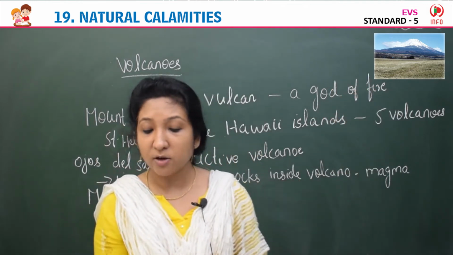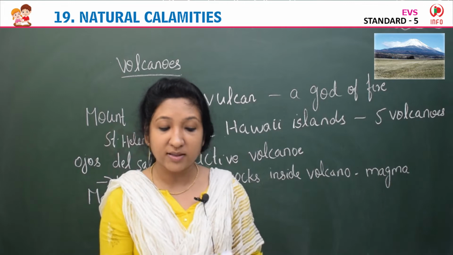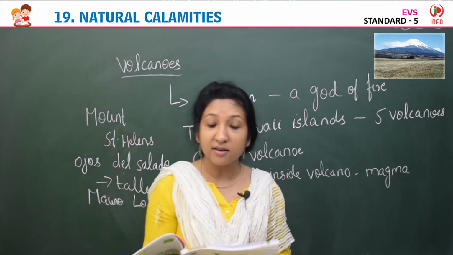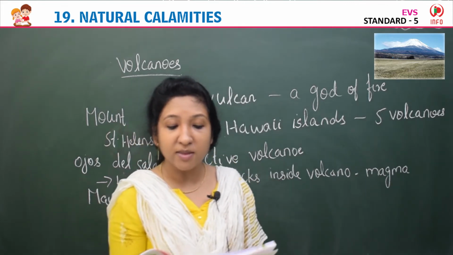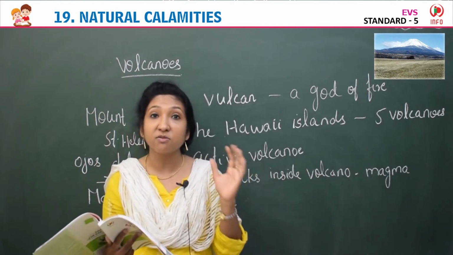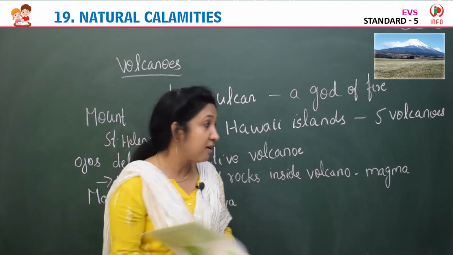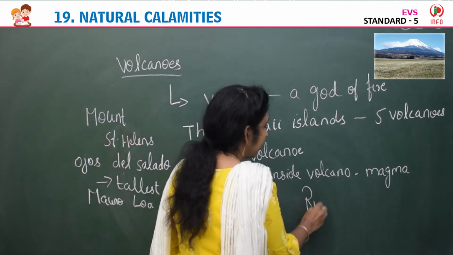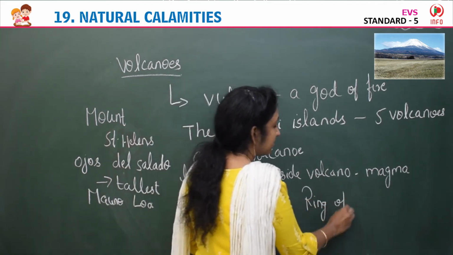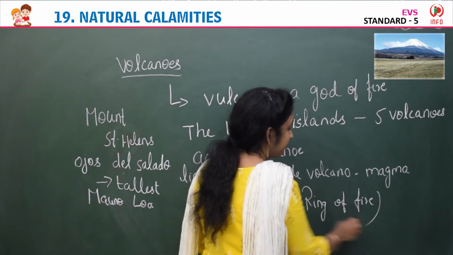A major part of the world's active volcanoes above sea level encircle the Pacific Ocean, forming the Ring of Fire.